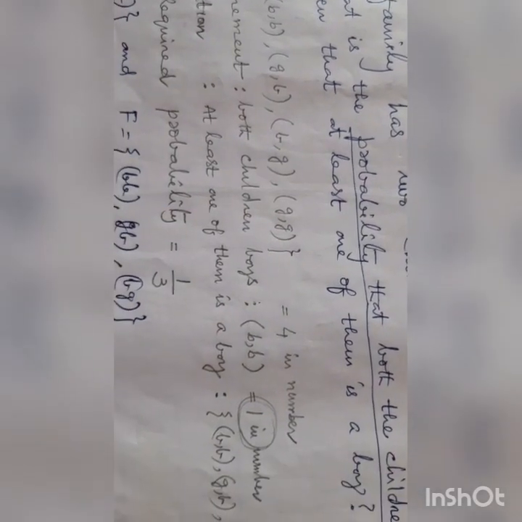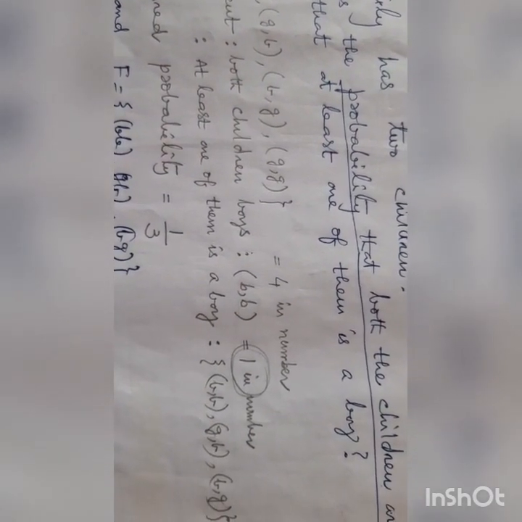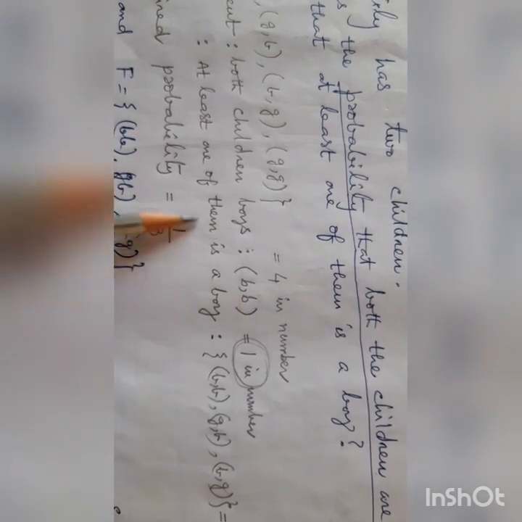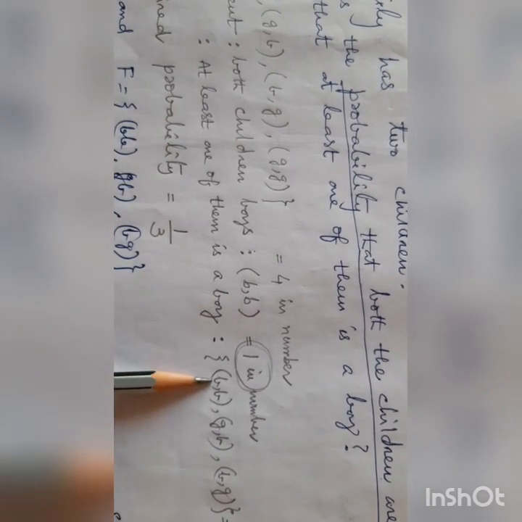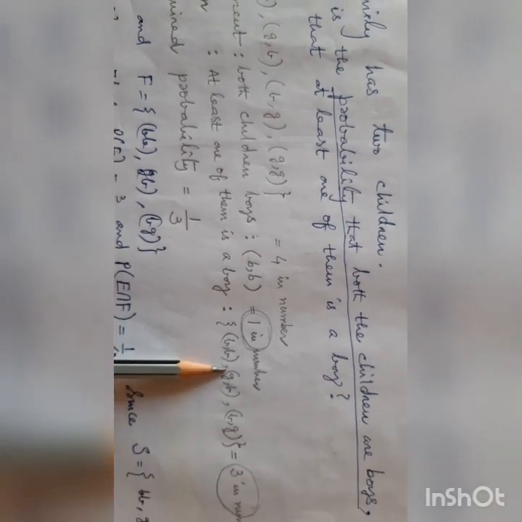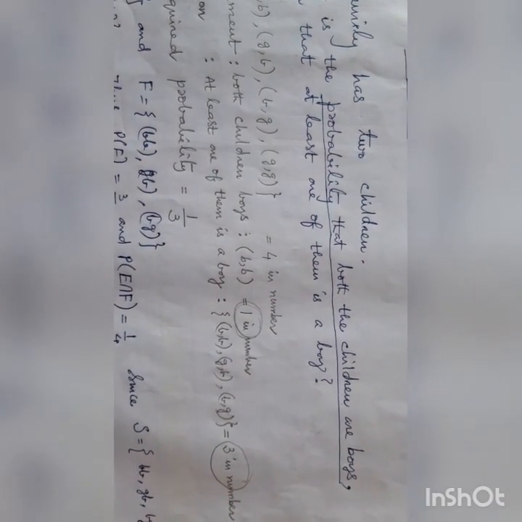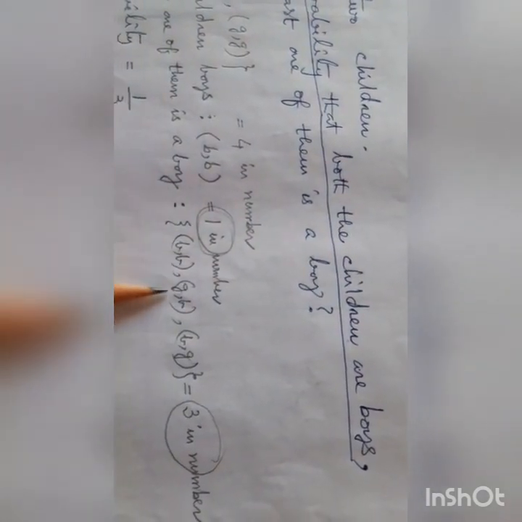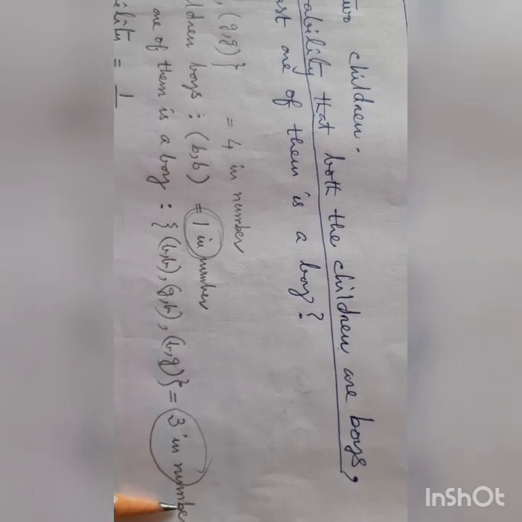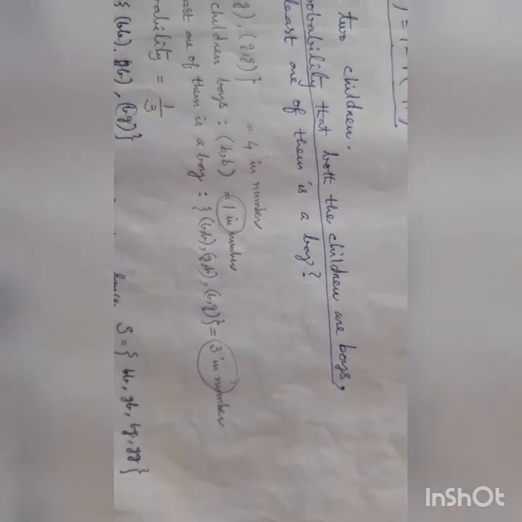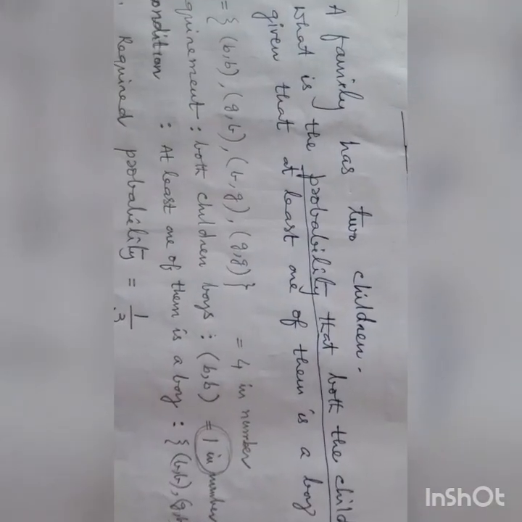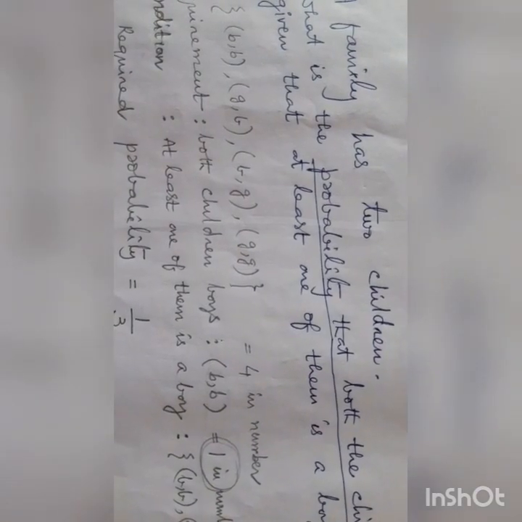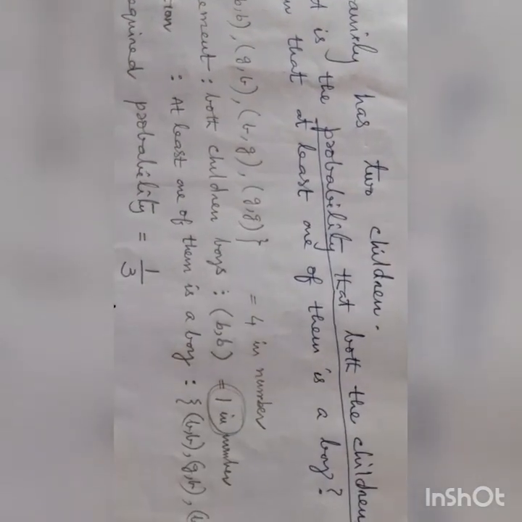At least one of them is a boy means BB, GB, BG, 3 in number. Boy boy, girl boy, boy girl, 3 in number. That is the condition.